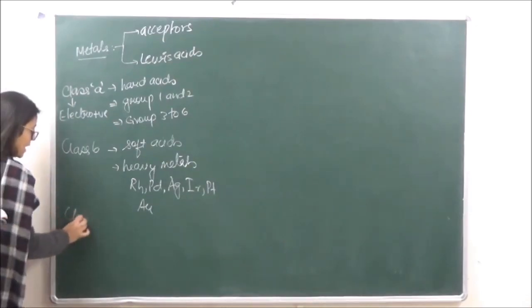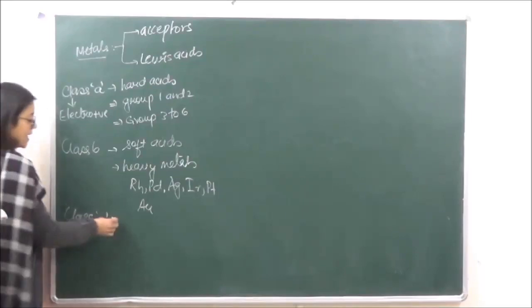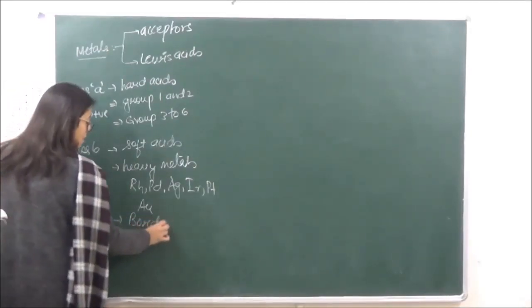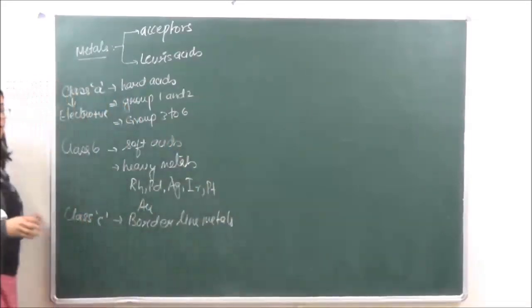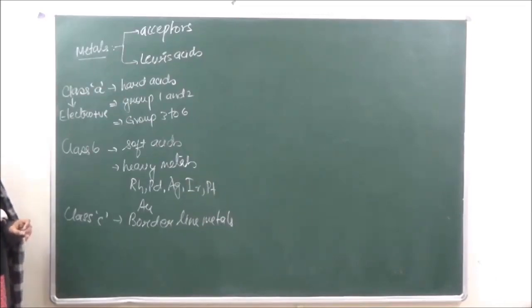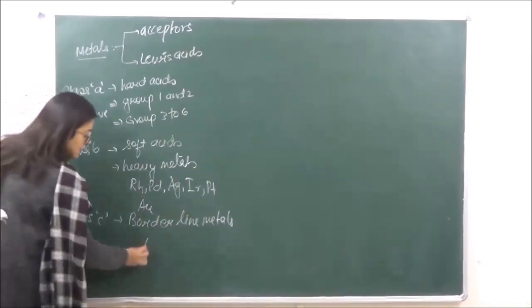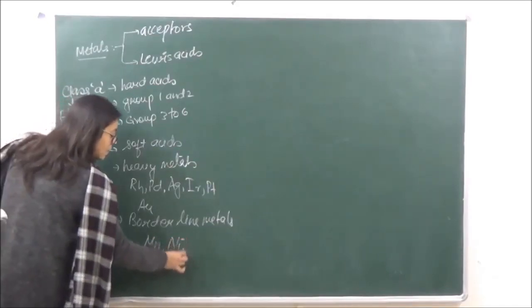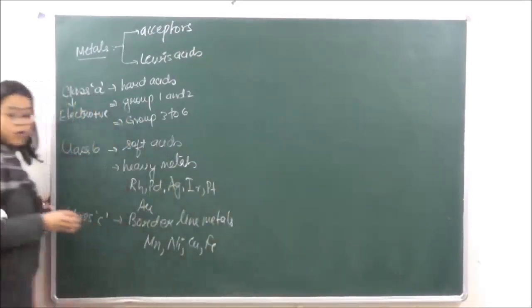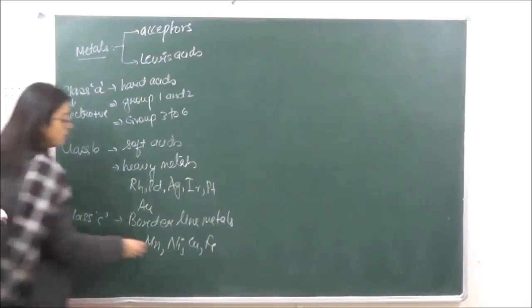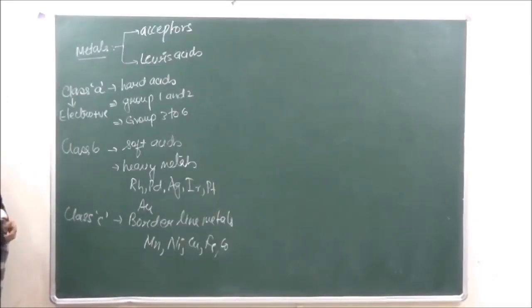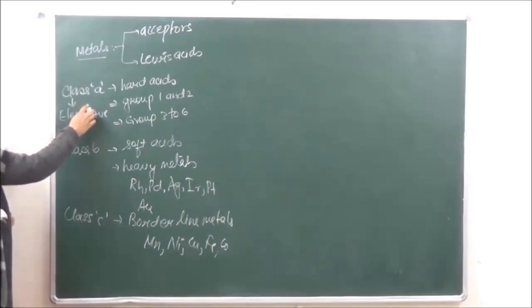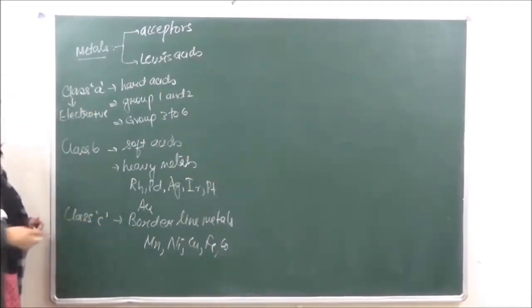Then we have class C, the borderline metals. They have certain characteristics of metals, for example manganese, nickel, copper, iron, and even cobalt. These are the borderline metals. So class A forms the most stable compounds, then B and then the C ones. So this is what stability is.